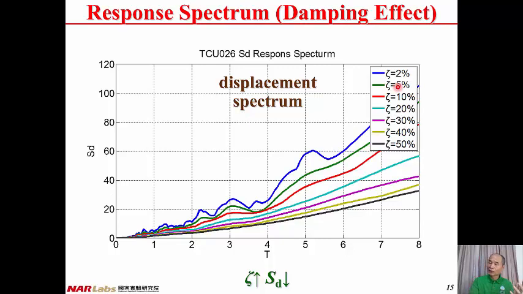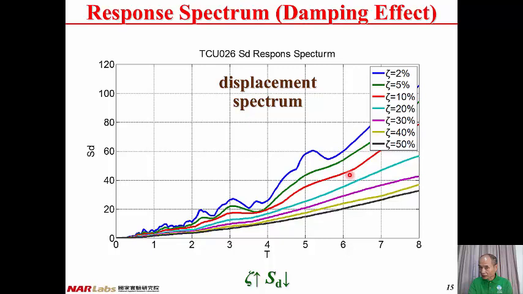And we take 5%. We have already assigned the damping ratio of the structure equal to 5%, therefore we use the damping ratio of 5% as a reference. When the damping ratio is smaller than 5%, then we have the blue line here, and the response of the structure becomes higher.